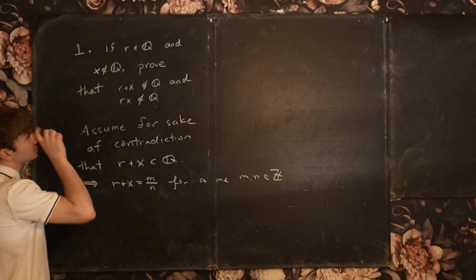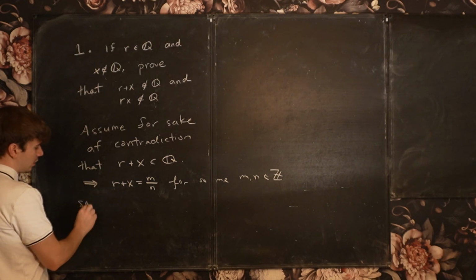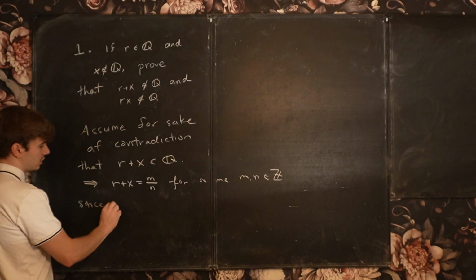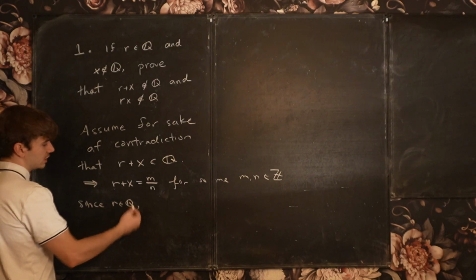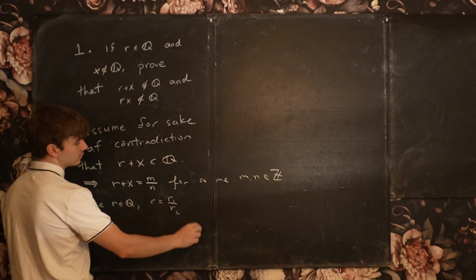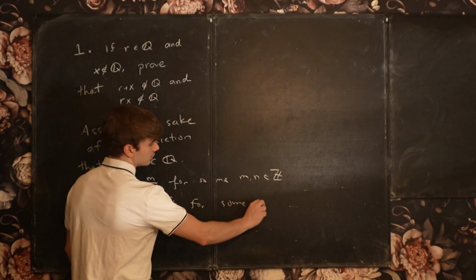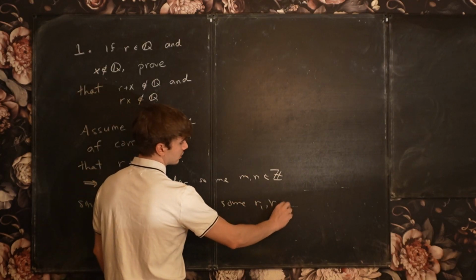Since r is rational, r can also be written in this form. So r is equal to, let's say, r1 over r2 for some integers r1, r2.